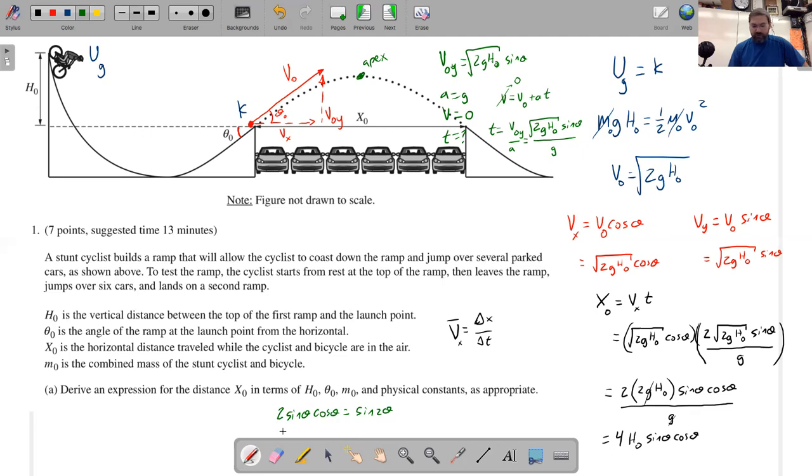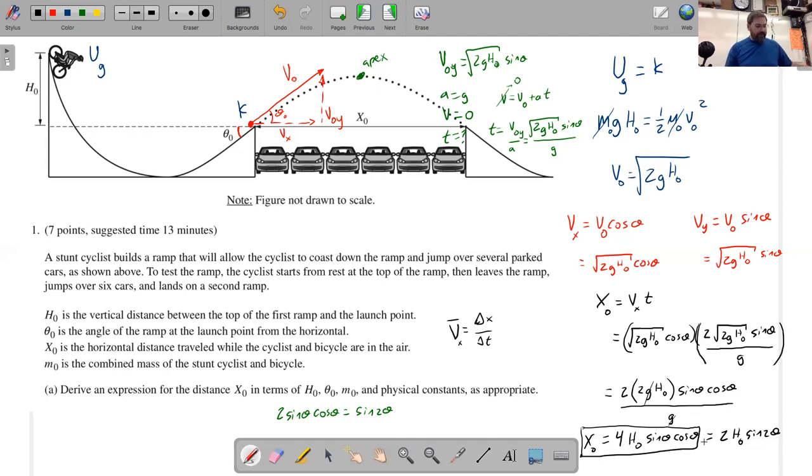Well, this 2 is half of the 4, so you could go one step further and write 2 h naught sine 2 theta. I would venture to guess that you would get all the credit for this expression here. You would still get the same credit, I believe, for this expression. I really cannot imagine that you would lose a point for not knowing that sine 2 theta is the same as 2 sine theta cos theta.